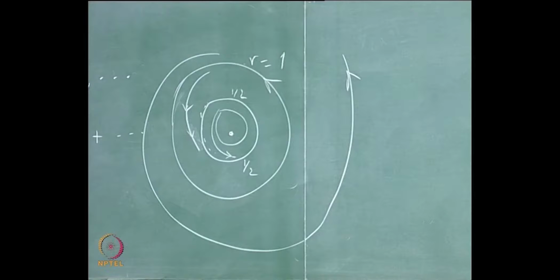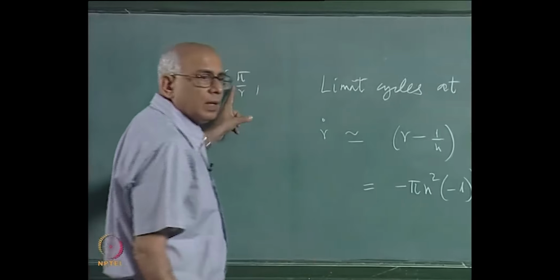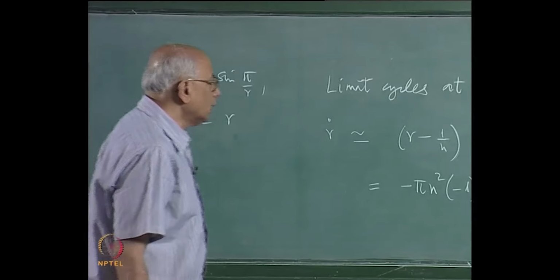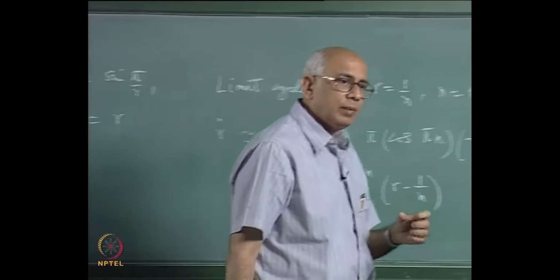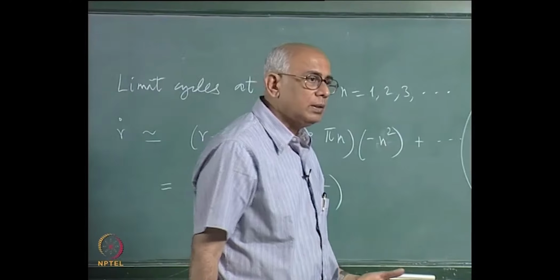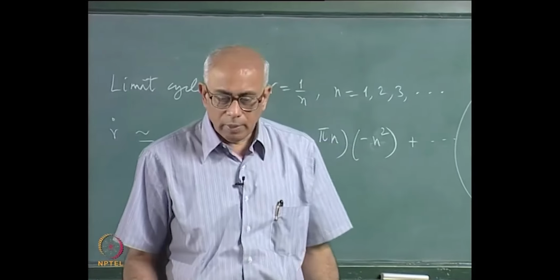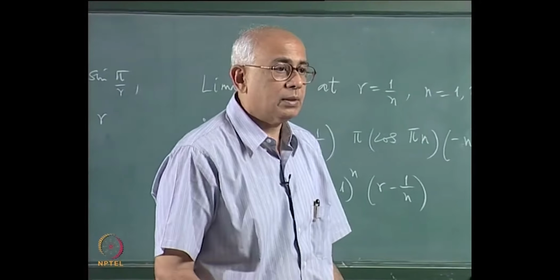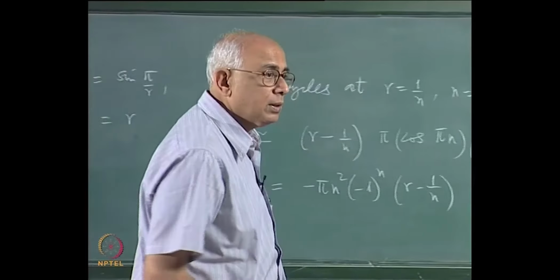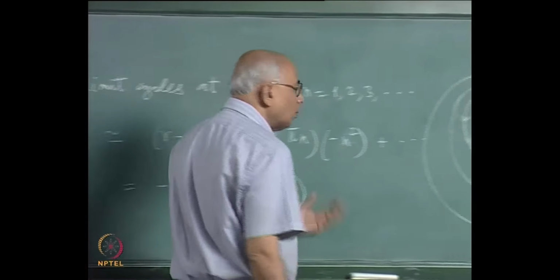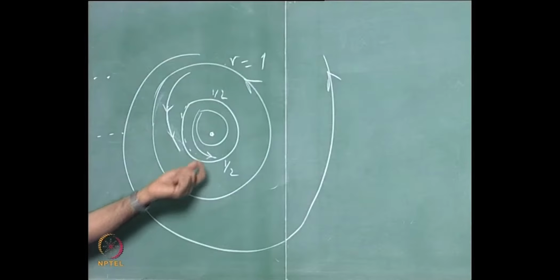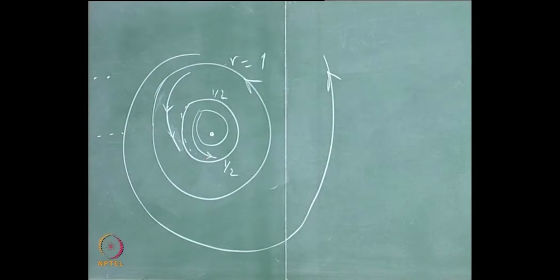What happens at r equal to 0 in this case? What can you say about r equal to 0? Well, this function does not have a limit as r goes to 0, that is quite clear, and what you have is an accumulation of limit cycles of alternating stability. So it is a crazy singular point, but it is just an accumulation point for limit cycles, and that is about all you can say as r goes to 0. So the flow gets more and more intricate as you get inwards. It is not a simple critical point by any means.